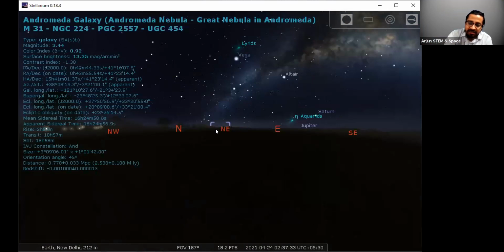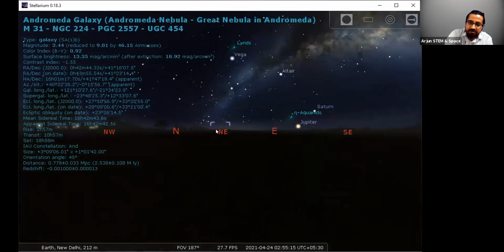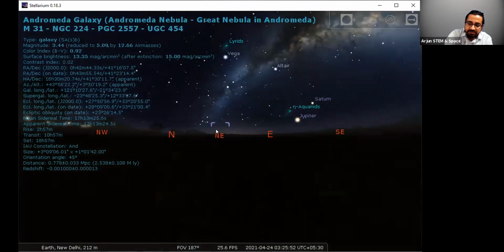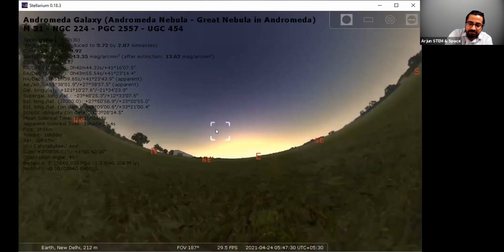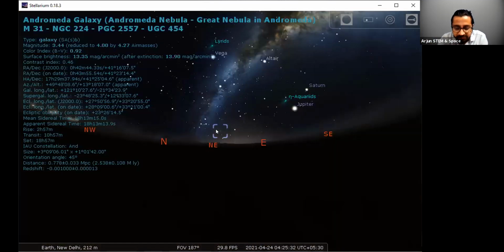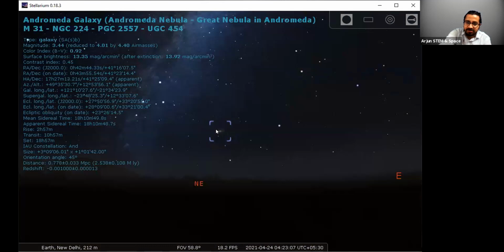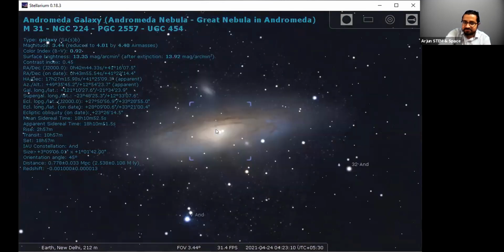For that, I may need to move, let it rise. So here we have Andromeda Galaxy. So if we are over here, let me just zoom in and show you how the Andromeda Galaxy looks. It looks like this.